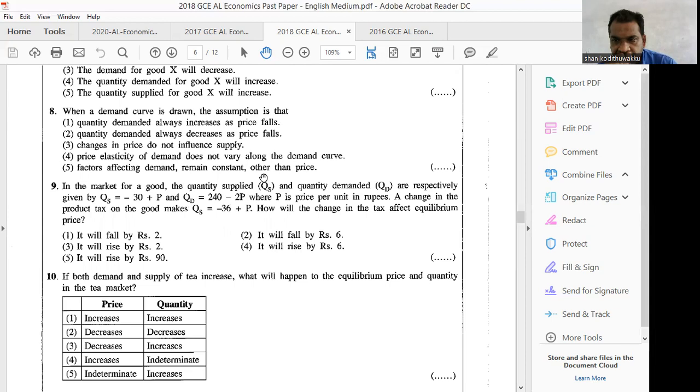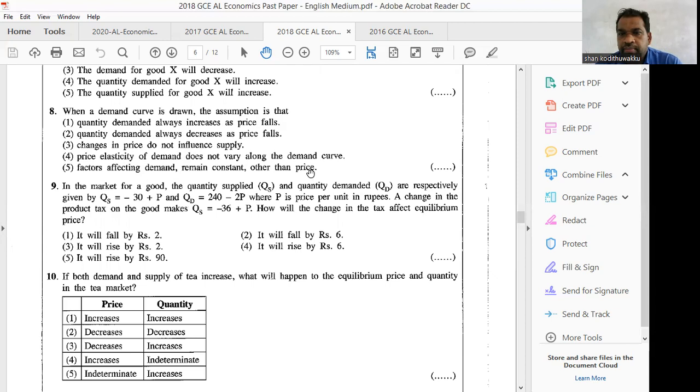Other things. When a demand curve is drawn, the assumption is that factors affecting demand remain constant other than the price.